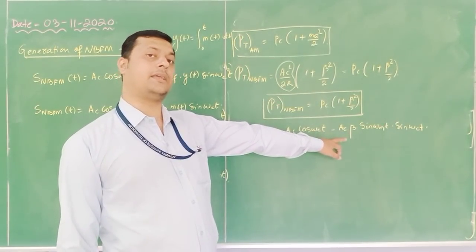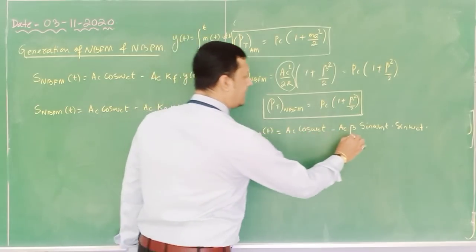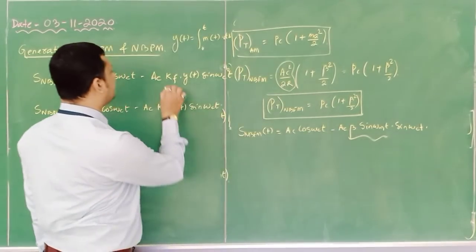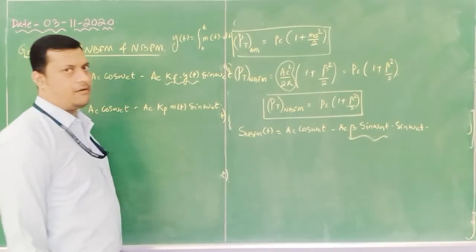Beta depends upon kf, so this Ac into beta is nothing but kf into y of t.